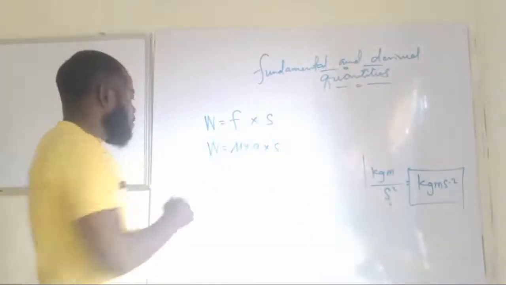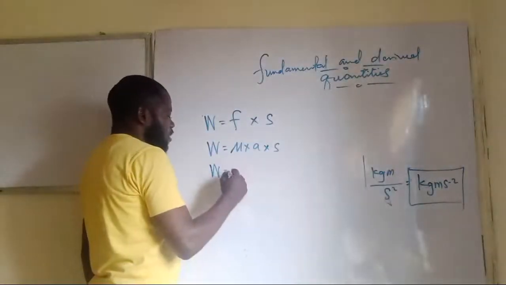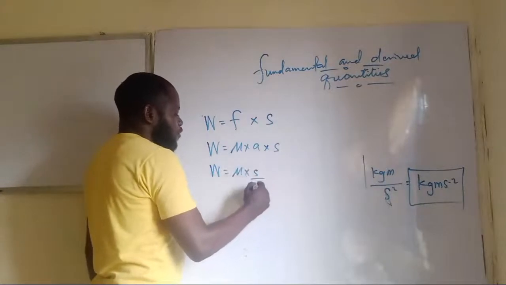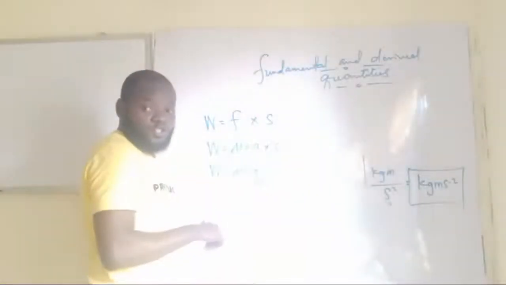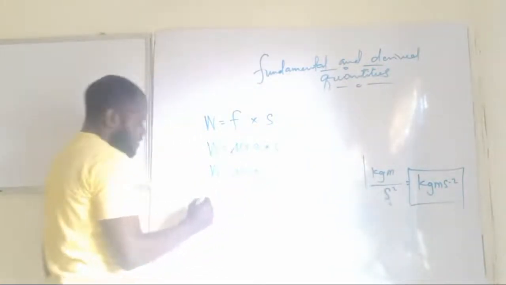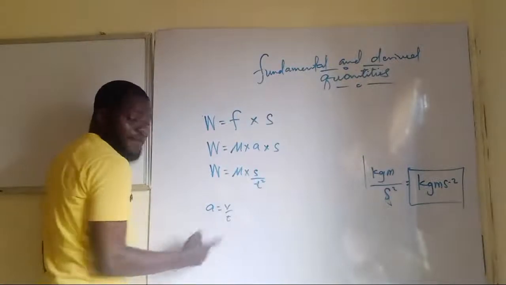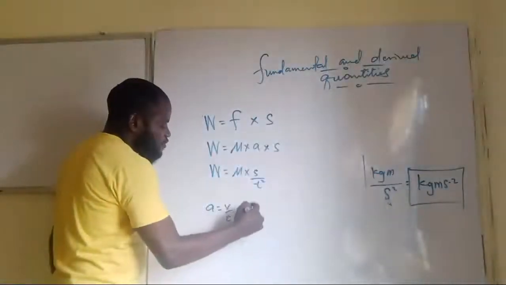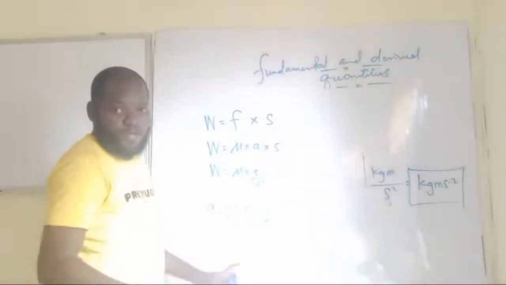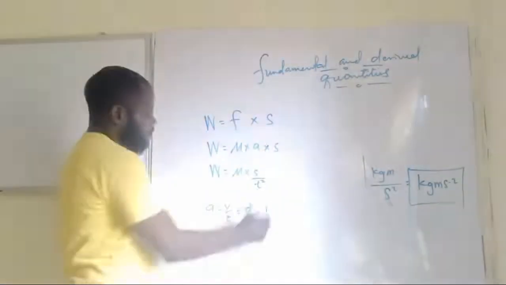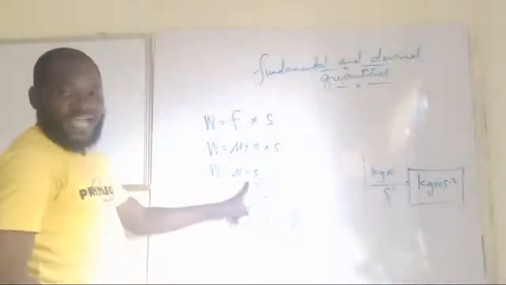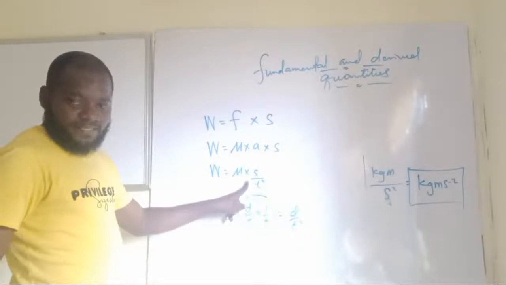Are you getting this now? So work done is equal to mass multiplied by acceleration, which is distance over time squared. Remember, I've shown you before. I think we understand how we come about this, because acceleration is velocity over time, and velocity itself is distance over time times 1 over time. This distance is displacement, but just call it distance for this case. So when these multiply themselves, you have distance over T squared, which is what I have here. Am I making sense? Correct.